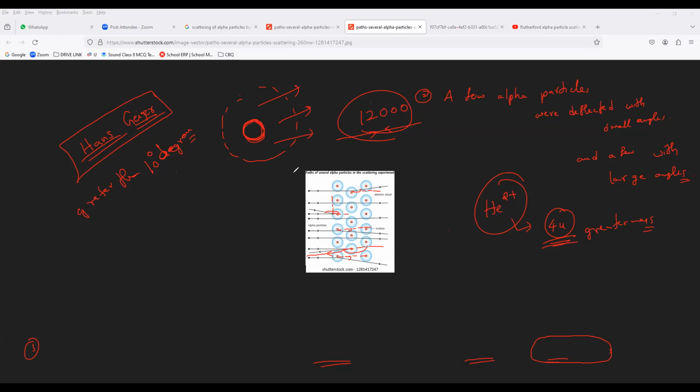That is what he thought. But his results were completely beyond his expectations. Unfortunately, he noticed that the majority of the alpha particles were easily passing through the gold foil, and very few with slight deviation.